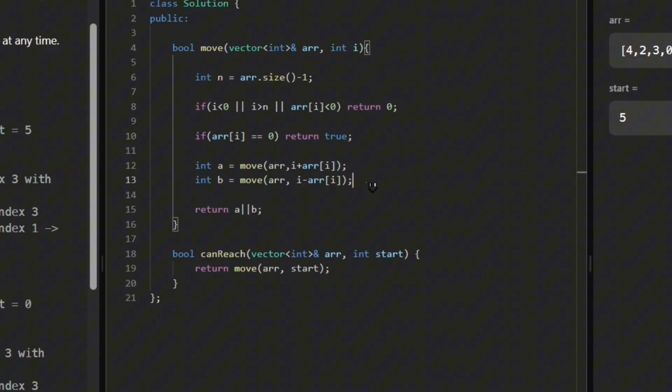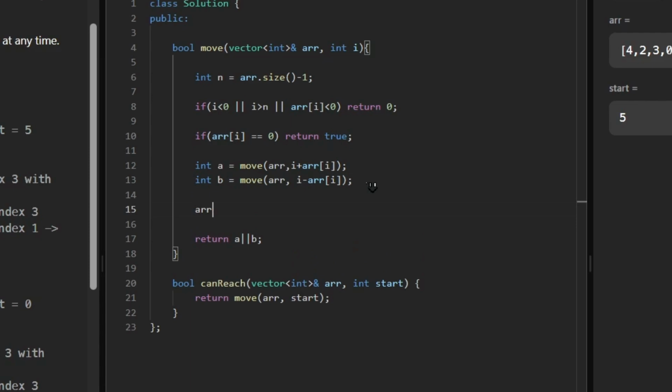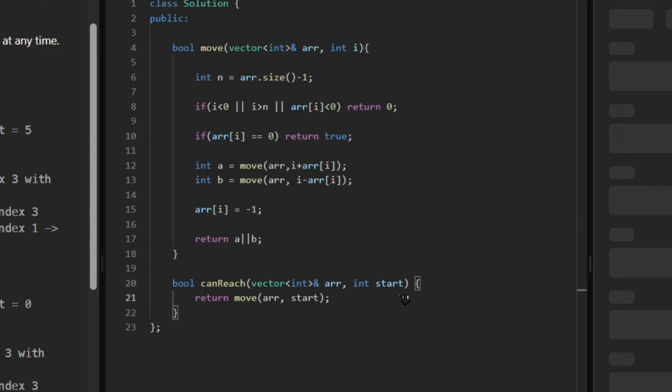And one important thing too, we have to mark it as visited. So let's see if it's working or if we got any error here.